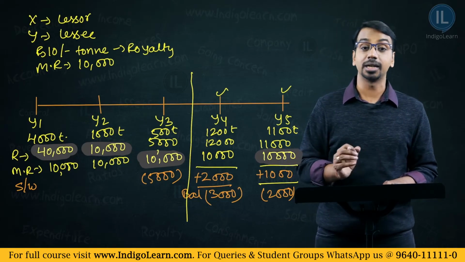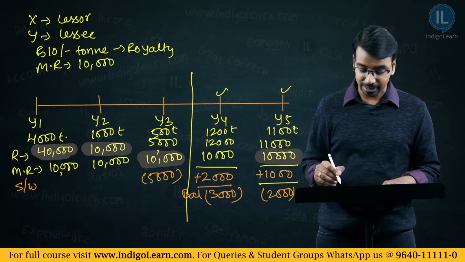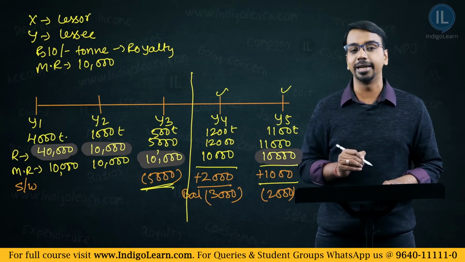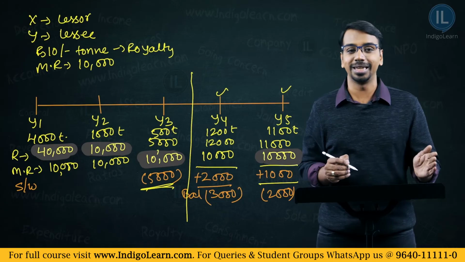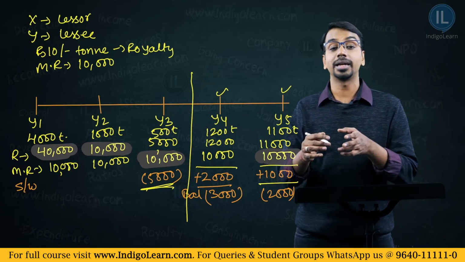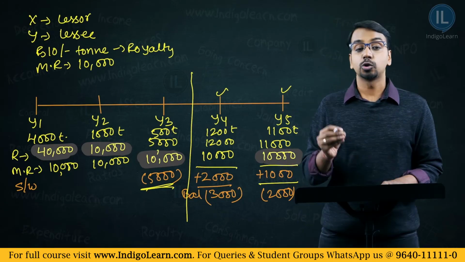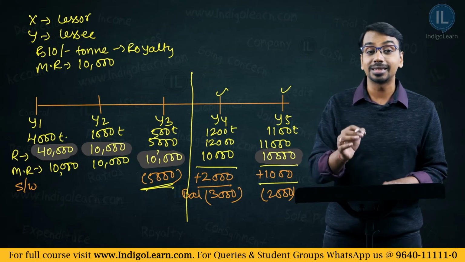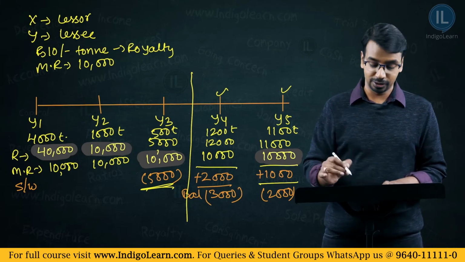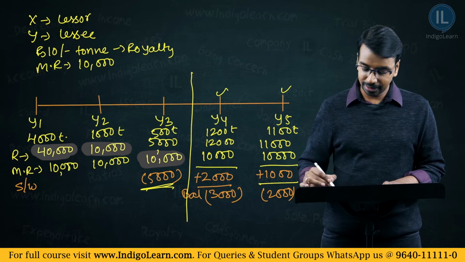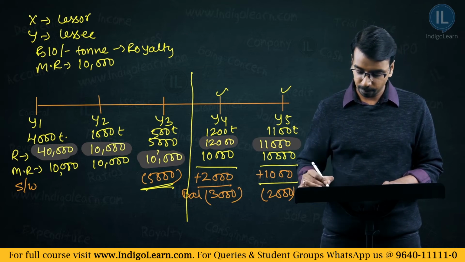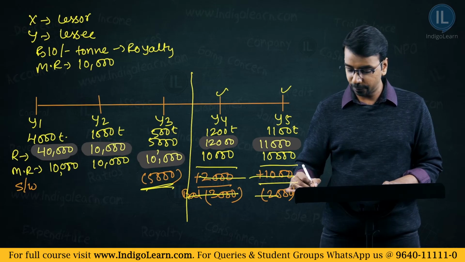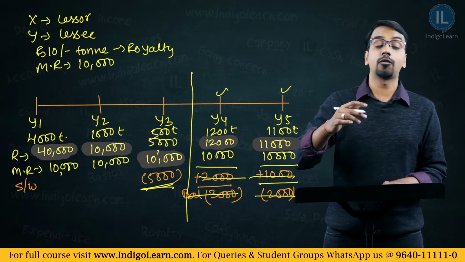In that case, this short workings of 5,000 in year 3, because the agreement says you have to recoup it within the first 3 years, cannot be carried forward and adjusted in year 4 and year 5. So in year 4 and year 5 the lessor will receive the actual royalty. So the lessor will receive 12,000 here and 11,000 here. All this would be irrelevant because you cannot carry it forward beyond 3 years.